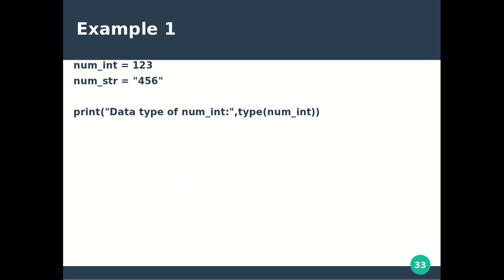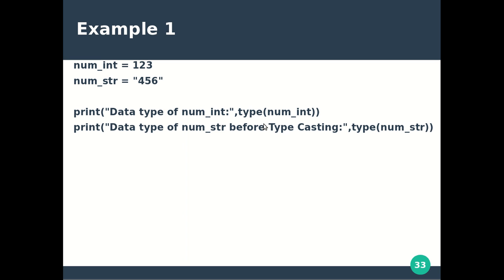First we have printed num int data, and type of num int shows which type the num int variable is. Then before typecasting, what is the type of the string variable, this line shows that.